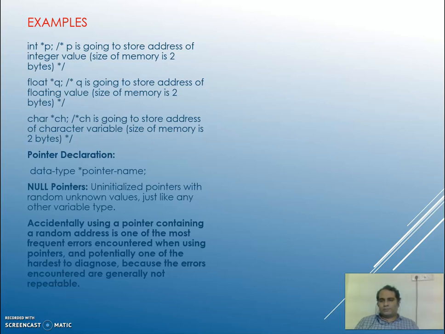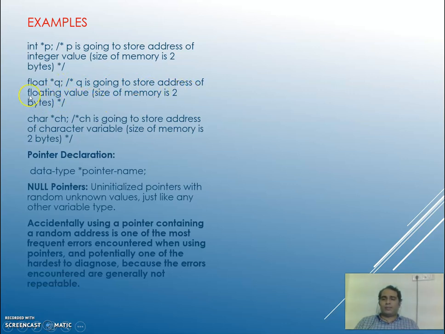Now an example, one simple program: int *p. So here, what does *p mean? Asterisk, or value at. So the moment I use something like this, this is a pointer variable, which means that I am declaring a pointer variable which will point to memory that can hold only integer values. p is going to store the address of an integer value, and the size of the memory is 2 bytes obviously. float *q. q is going to store the address of a floating value.